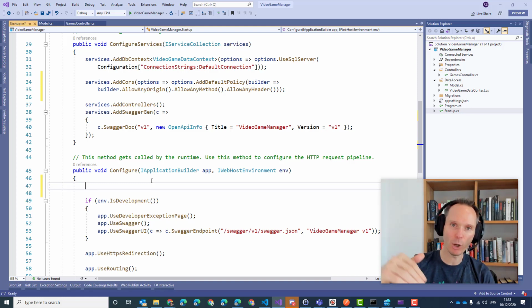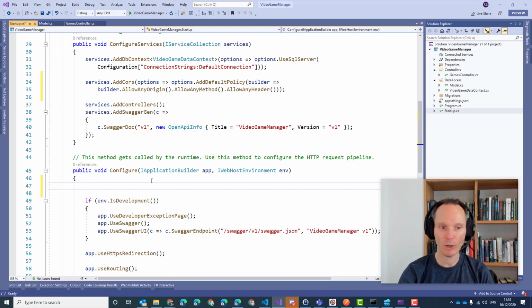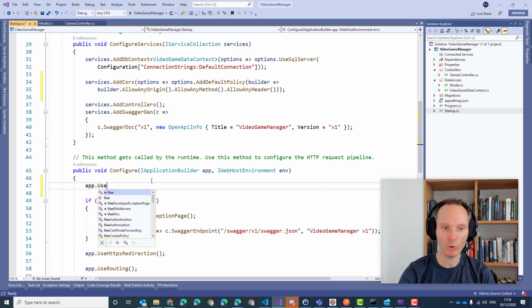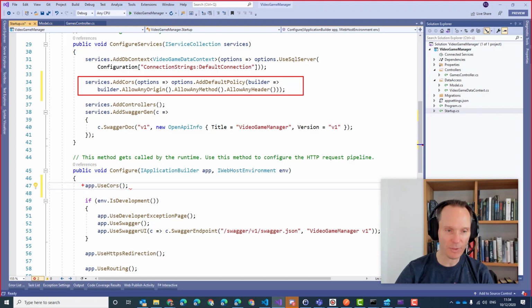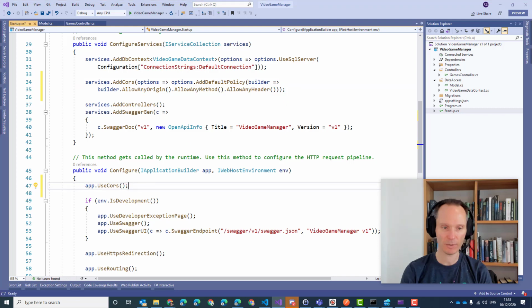HTTP requests flow in and they flow through this pipe of middlewares. And here we need to say app.UseCors. And that's it. These are the 3 lines of code that we need to use. 1, 2, and 3. UseCors. Let's try it.